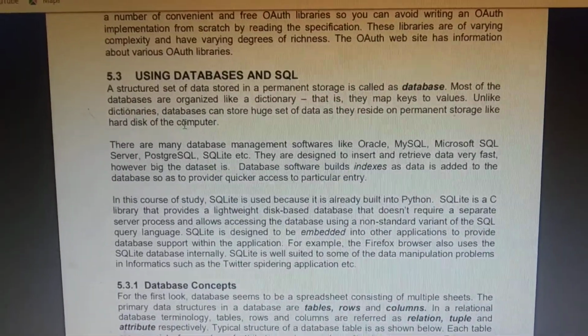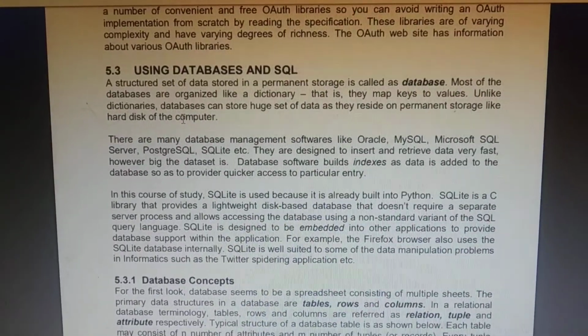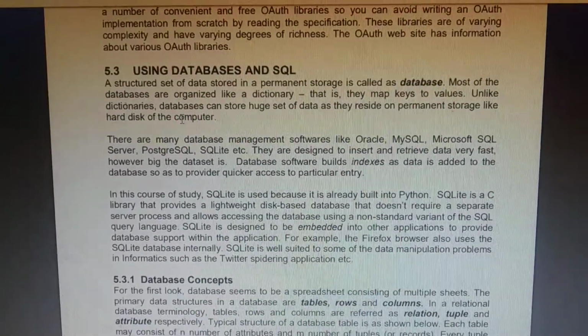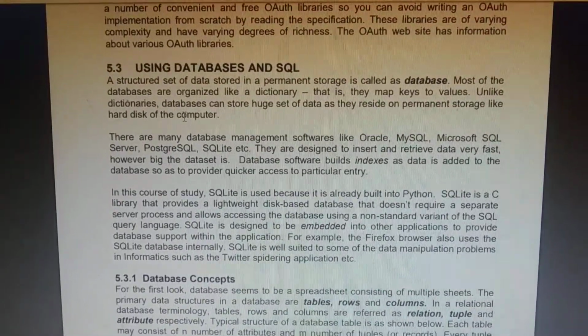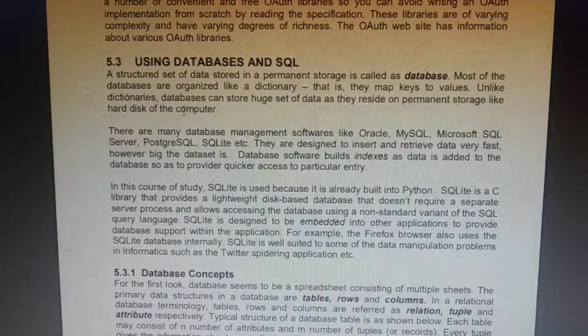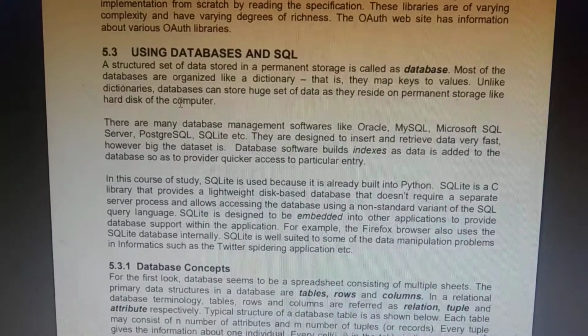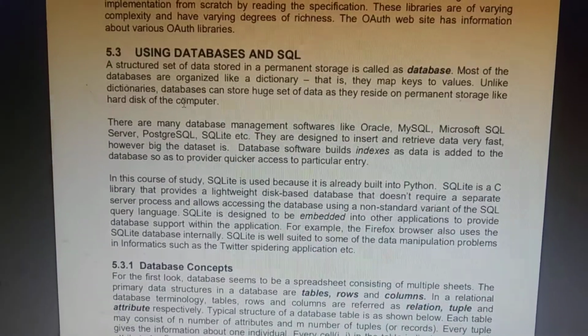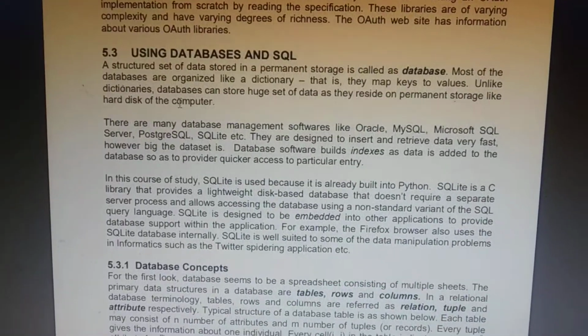It has been designed to insert, manage and retrieve data in a fast process, even though the data set is big. The database software also builds indexes as the data is added, each and every time, so you can access it in a quick way.